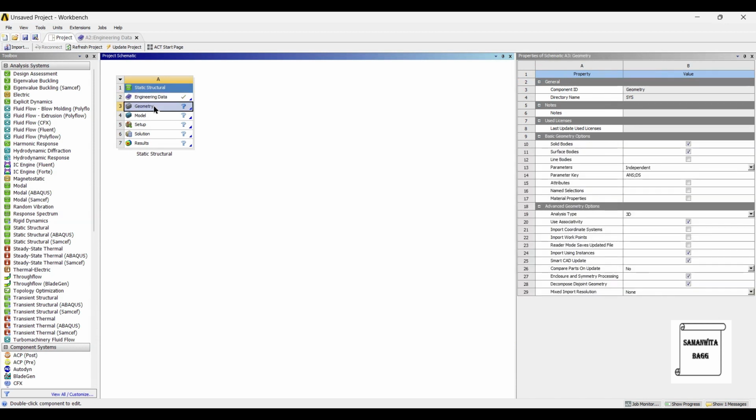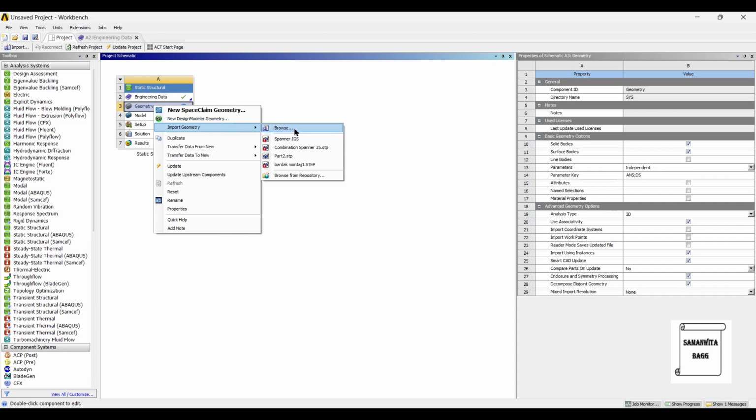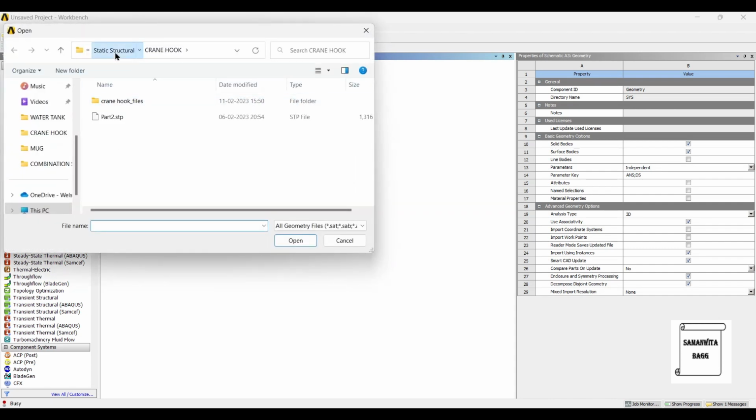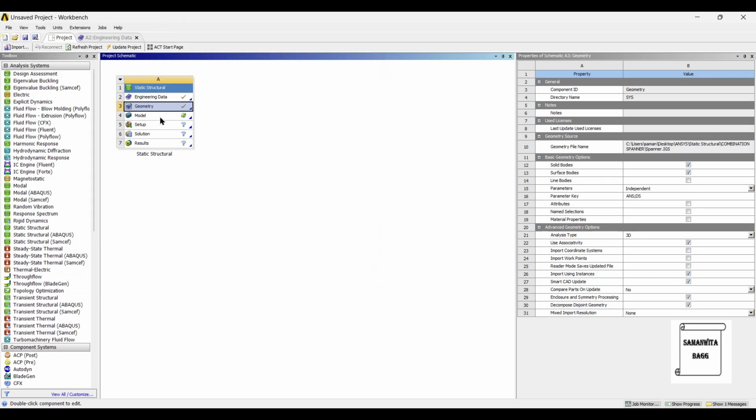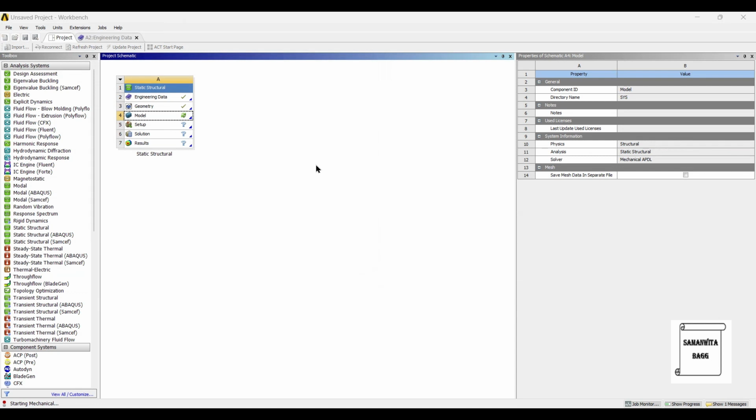I'll now go to geometry and right click. I already have this spanner made with me, so I'll directly import the geometry. Now I'll go to model and double click on it.